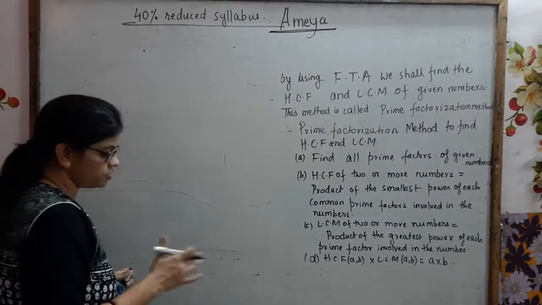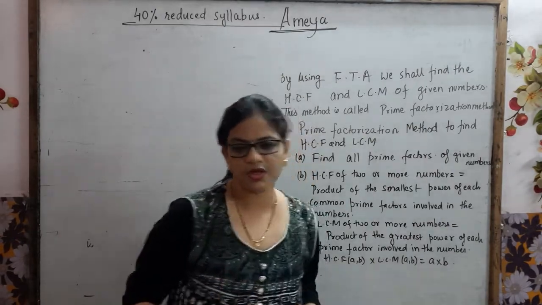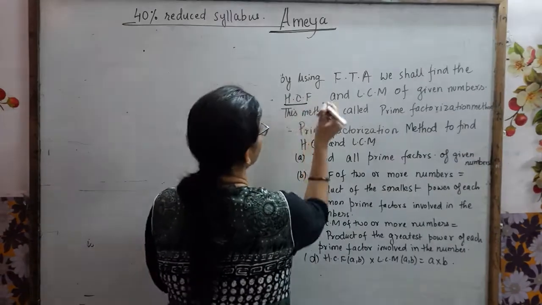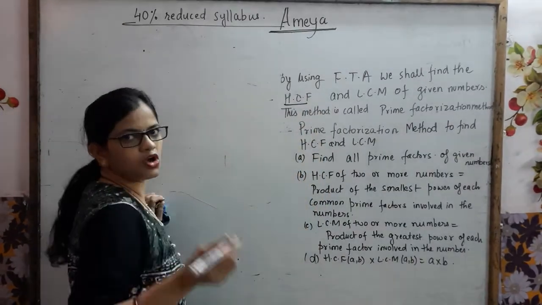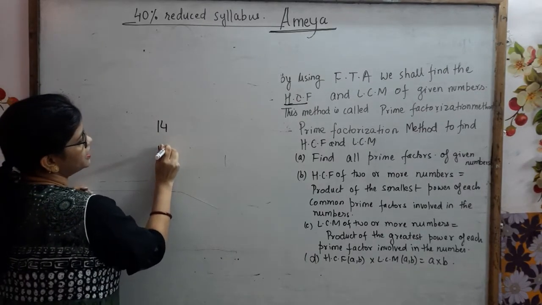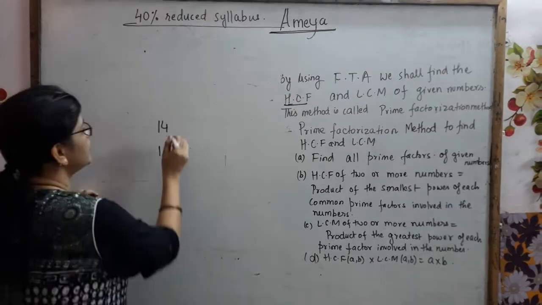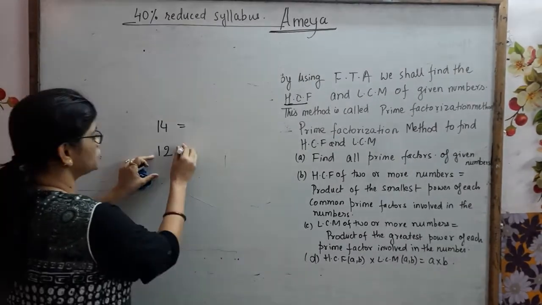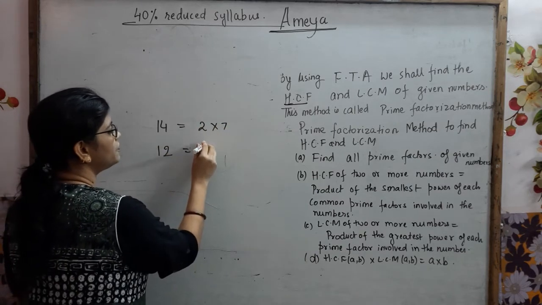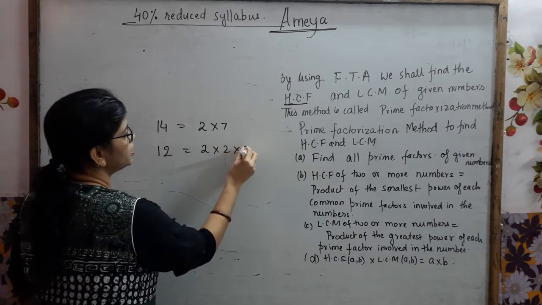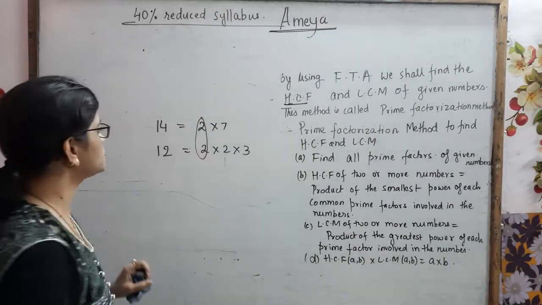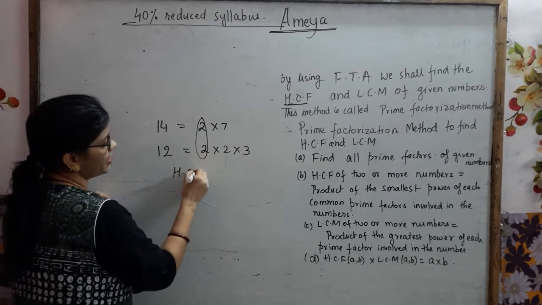In smaller classes, when you were in junior classes, you might have learned what HCF is and what LCM is. What is HCF? HCF is highest common factor. How to find HCF in a simple way? Like 14 is there and 12 is there. What is the HCF of 14 and 12? 14 is a composite number, 12 is also a composite number. So 14 is 2 into 7. Now 12 is 2 into 3. Which one is the common one? Here only one number is common, that is 2. So the highest common factor here is 2.